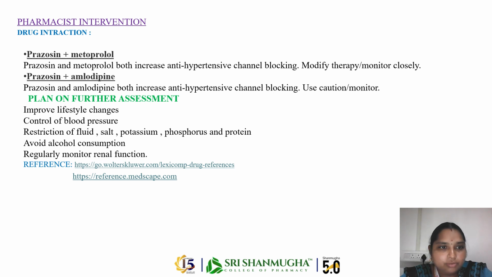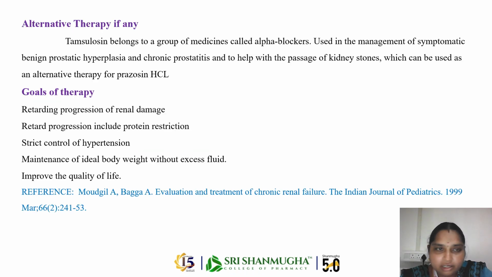So the plan for further assessment: improve lifestyle changes, control of blood pressure, restriction of fluids, salt, potassium, phosphorus and protein, avoid alcohol consumption, and regularly monitor renal functions. Alternative therapy for prazosin: tamsulosin tablet, which belongs to the classification of alpha blockers, can be used as an alternative therapy. Goal of therapy: retarding progression of renal damage, strict control of hypertension, maintaining body weight, and improving the quality of life.